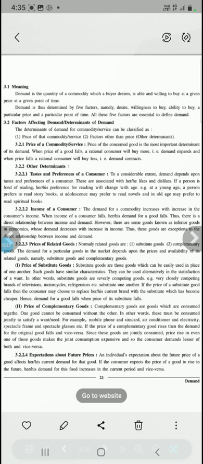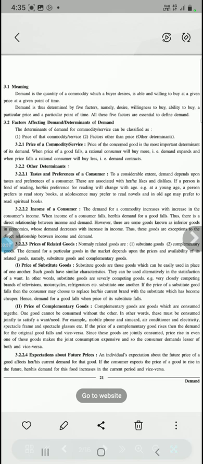So demand is the quantity of a commodity which a buyer desires, is able and willing to buy at a given price at a given point of time. So these five factors, that is desire, willingness, ability, price and time, are important to term it as a demand. Otherwise it is not a demand.